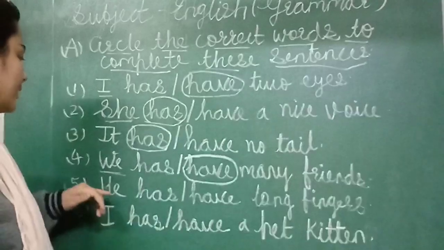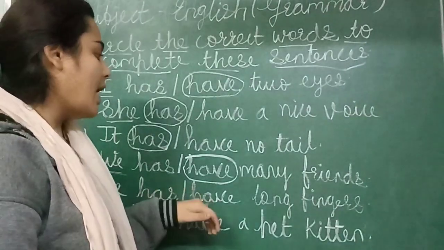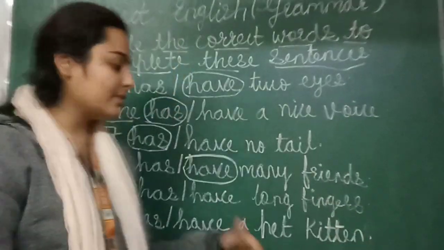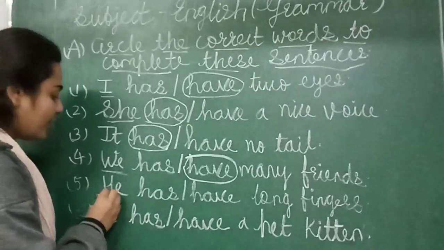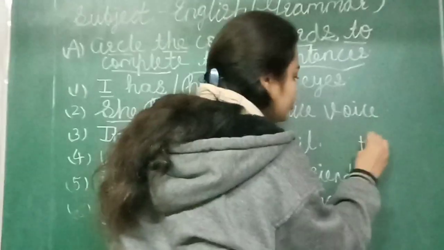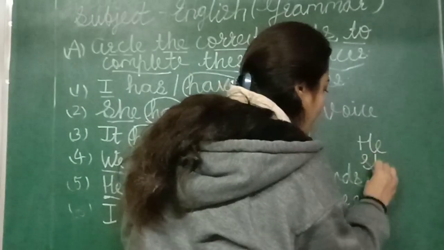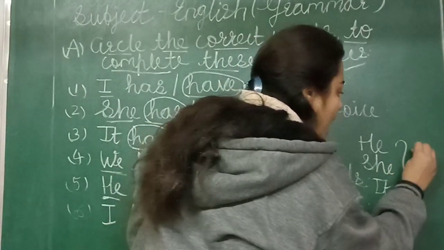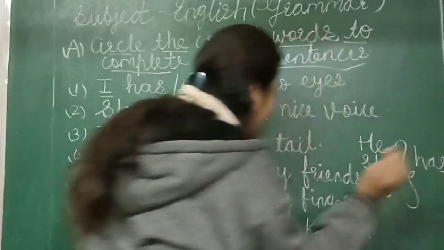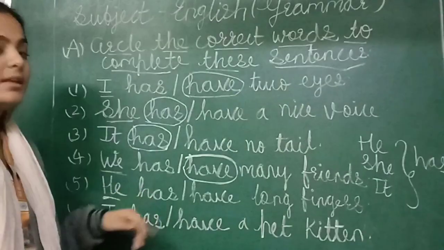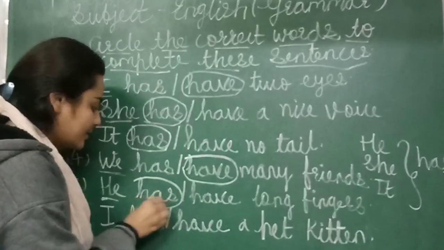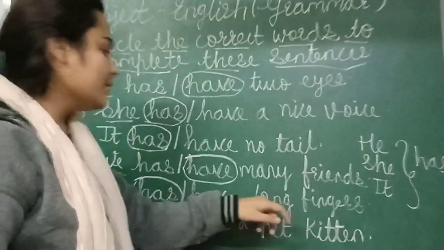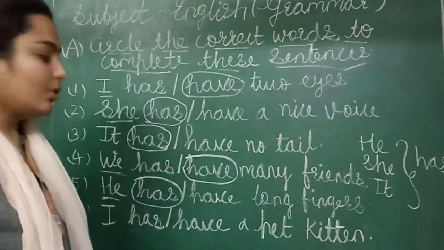Okay, next number. He has, have long fingers. He. What is our first word? He. He, she, it means we use has. Otherwise we use have. So हम यहाँ पे he है तो किसको सर्कल करेंगे? Yes, we circle has. He has long fingers.